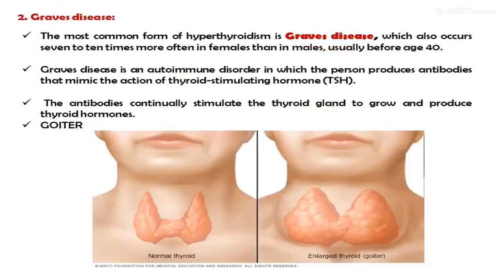Now Graves' disease. The most common form of hyperthyroidism is Graves' disease, which also occurs 7 to 10 times more often in females than in males, usually before the age of 40. Graves' disease is an autoimmune disorder in which the person produces antibodies that mimic the action of thyroid stimulating hormone. The antibodies continually stimulate the thyroid gland to grow and produce thyroid hormones.